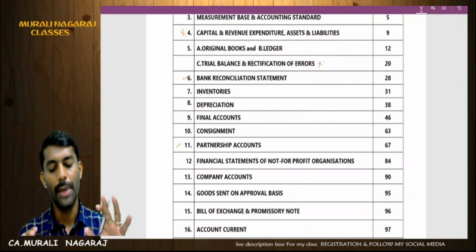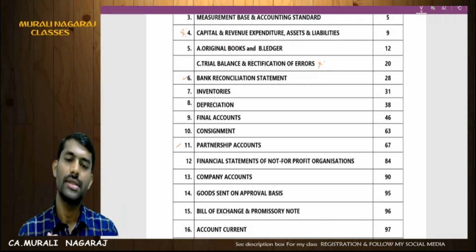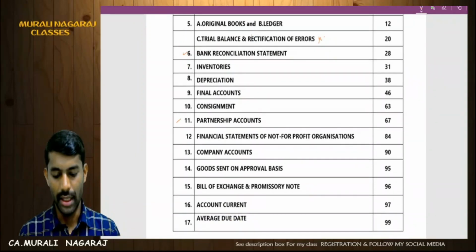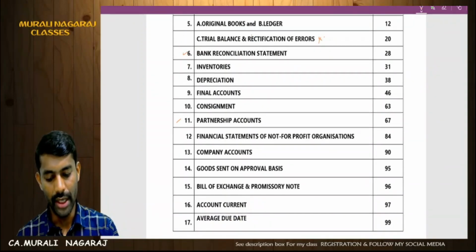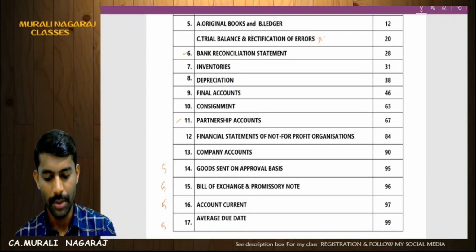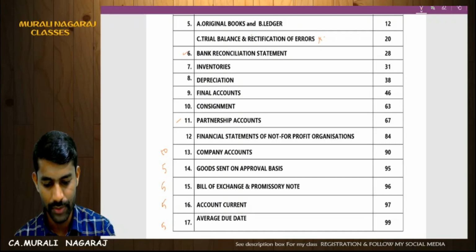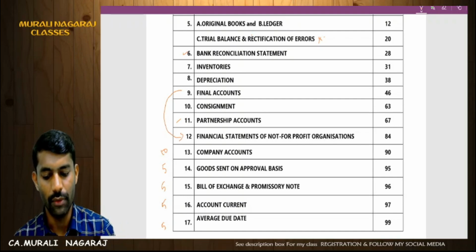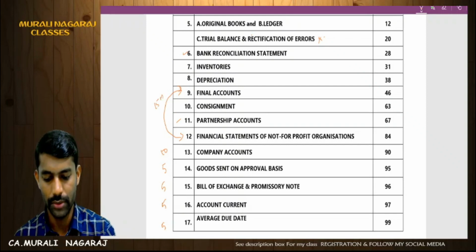Suppose you ask me which chapters will cover at least 60 to 70 marks. For that I will tell you. Average due date, some 5 marks; account current, some 5 marks; bill of exchange, 5 marks; goods sent on approval, 5 marks. Company accounts, 10 marks. Financial statement or final accounts: out of these two, any one will come, so at least 15 marks will be there out of these two.